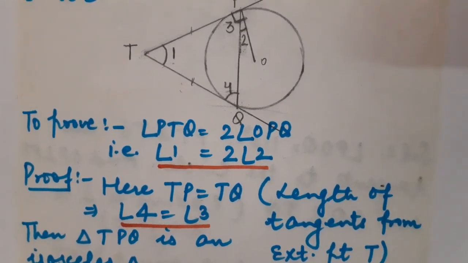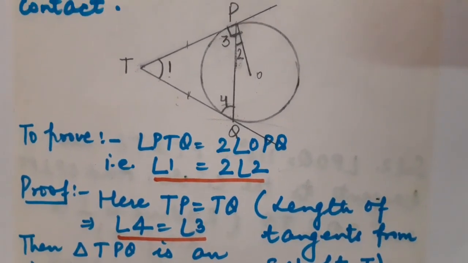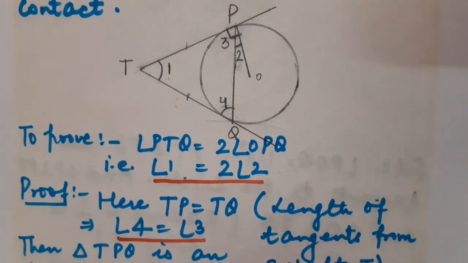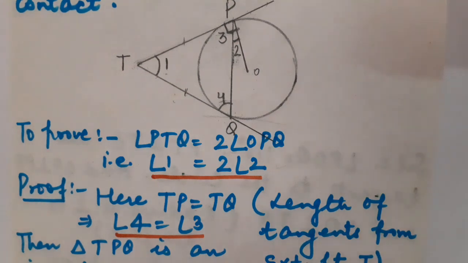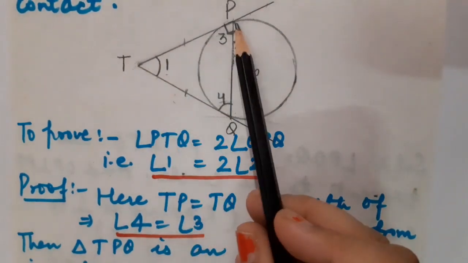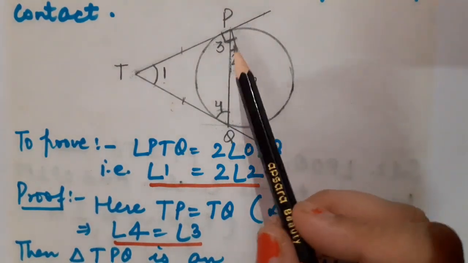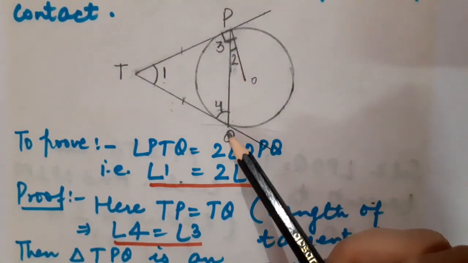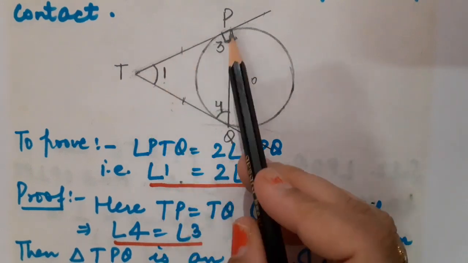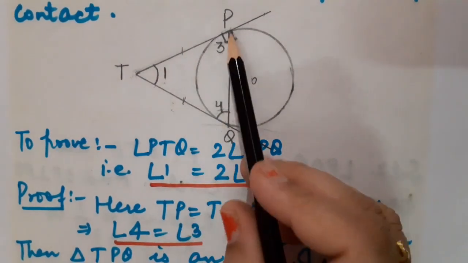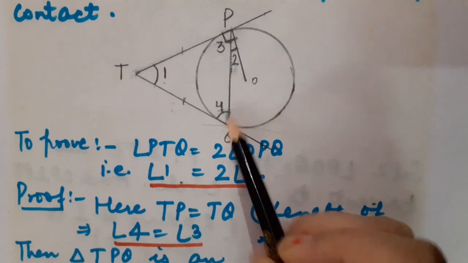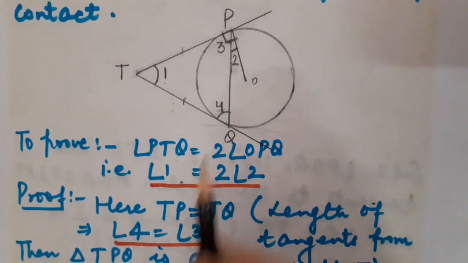Here TP and TQ are the length of the tangents, and according to theorem 10.2, we know that length of the tangent from the external point to the circle is same. So can we say that TP is equal to TQ? Of course. So children, when I joined these both, the point of contact, I have got an isosceles triangle TPQ. How it has become an isosceles? Because TP is equal to TQ.